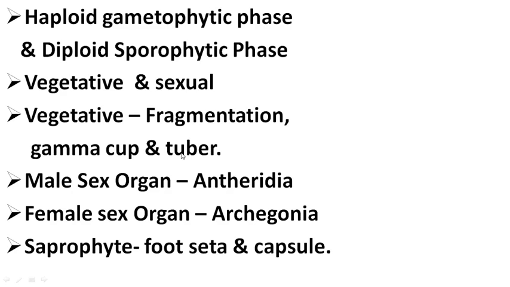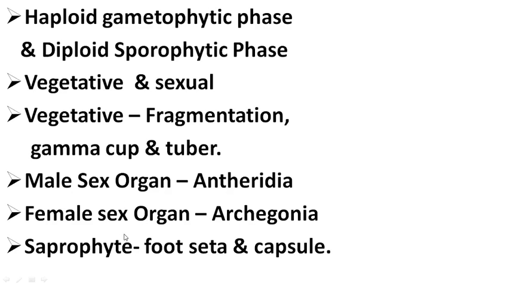When it is detached from the parental plant and placed on a suitable substratum, it undergoes germination to produce a new plant. So students, in bryophytes, the gametophytic plant body produces multicellular sex organs. The male sex organ is known as antheridium, while the female sex organ is known as archegonium.